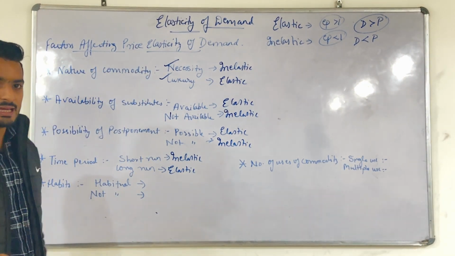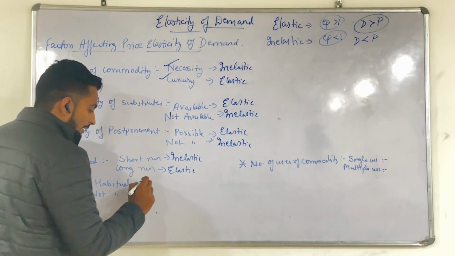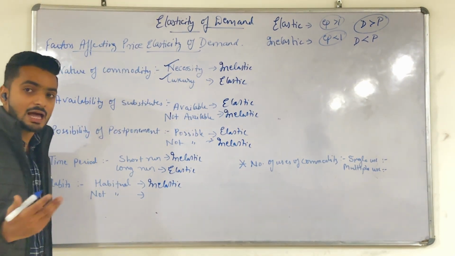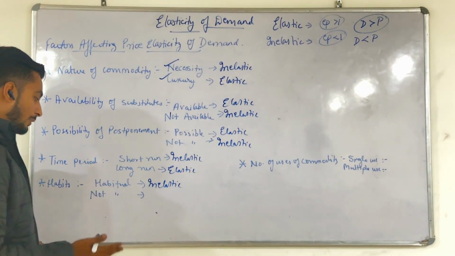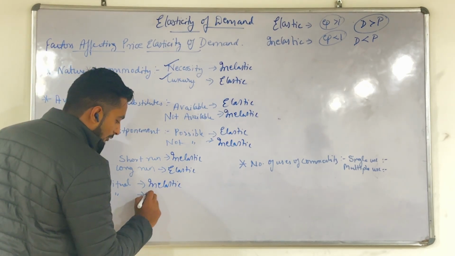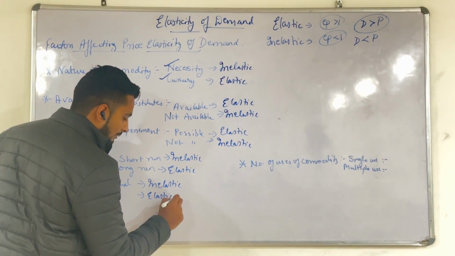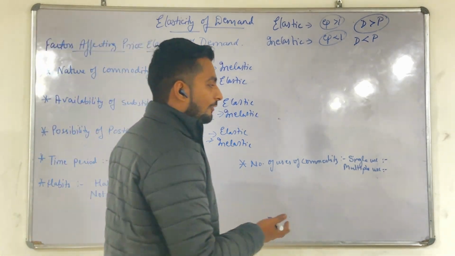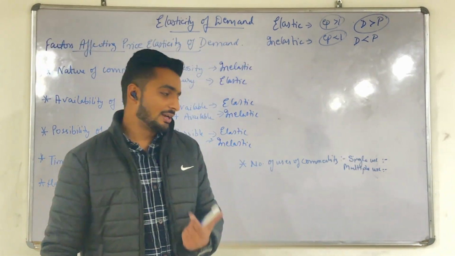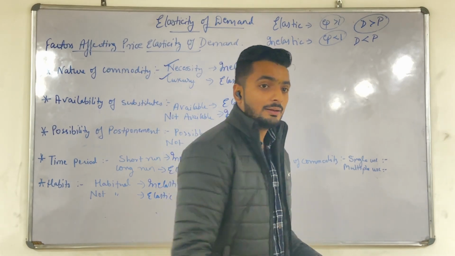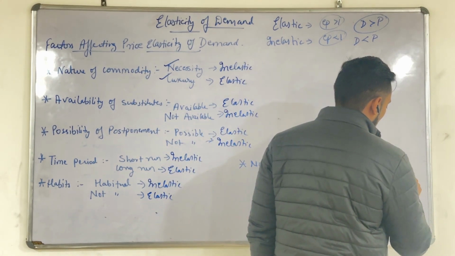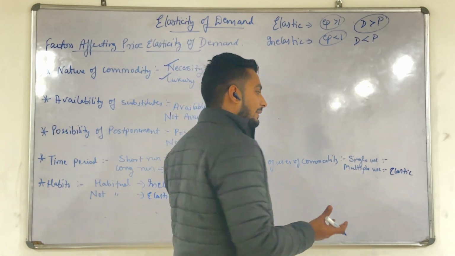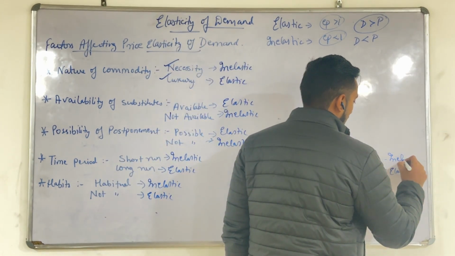Habit: if a person has a habit of something, that will be the case of inelastic, because he will purchase it even if the price is high. And if a person has no such habit, it will be elastic, because he can purchase it at less price. Number of uses: if a commodity has several uses, you have options, so that will be elastic. If there is a single use of a commodity, that will be inelastic.